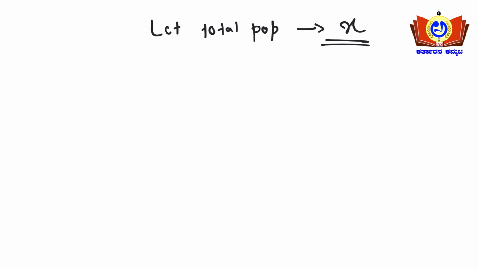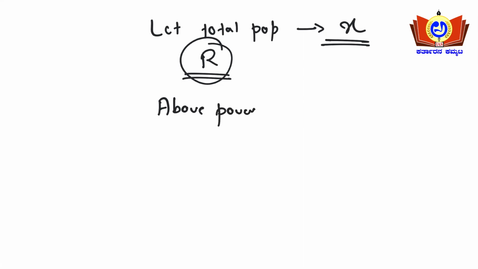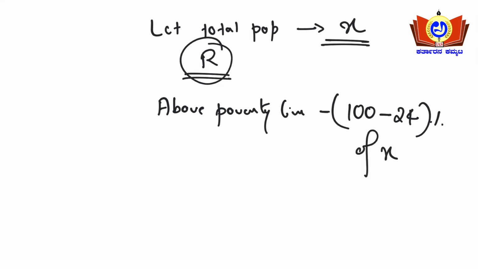State R, you need to take caution here. The total population of state R shall be X. Therefore the population of state R above poverty line shall be 100% minus 24% of X million.